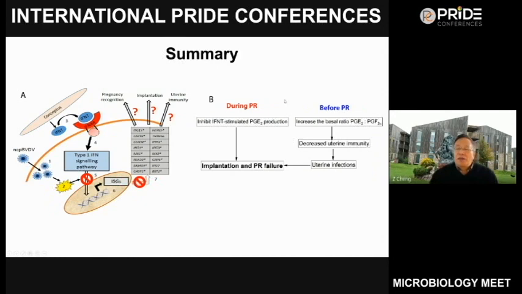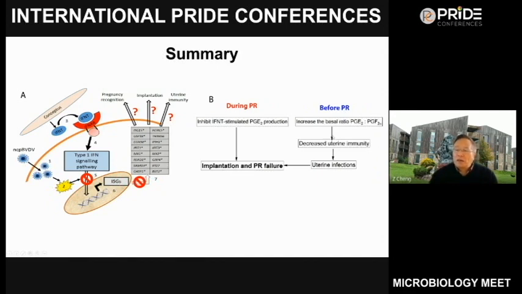And on this side is the prostaglandin pathway. During pregnancy recognition, BVDV infection inhibits IFNT stimulated PGE2 production. This would directly lead to implantation and pregnancy recognition failure.